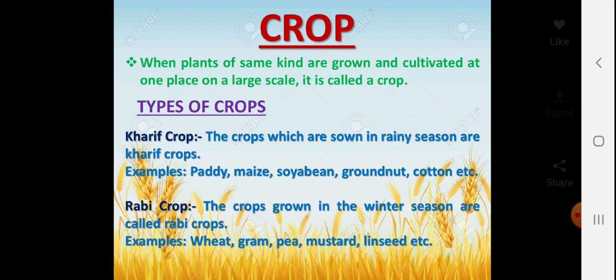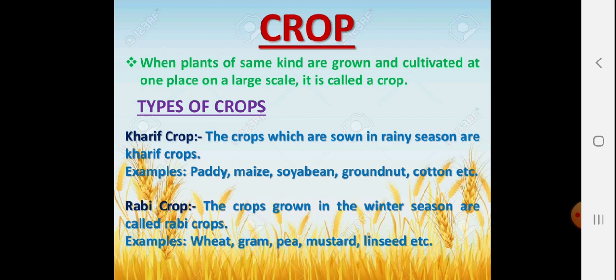So let's see the examples which are Kharif crops. Paddy, maize, soybean, groundnut, cotton, basically all kinds of seeds and protein rich crops are sown during monsoon season, and so they are categorized under Kharif crop.